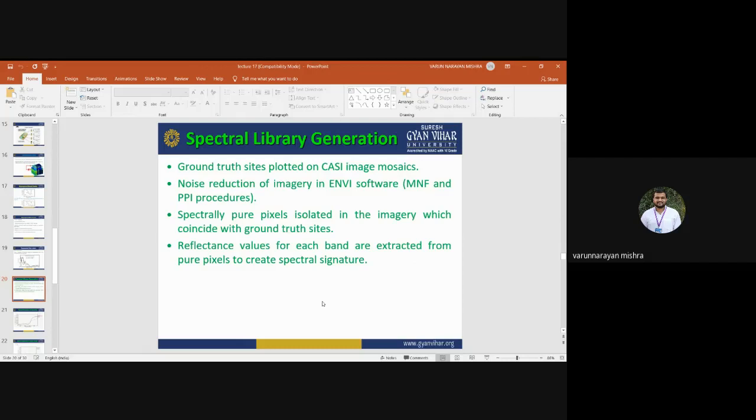You need to first create a spectral library, and out of the spectral library you need to select pure pixels, and on the basis of pure pixels you can get the spectral signature for a particular object. Otherwise there will be mixing, so you will not get accurate information about different kinds of minerals and species of the vegetation and forest.